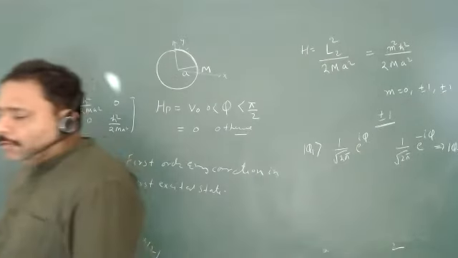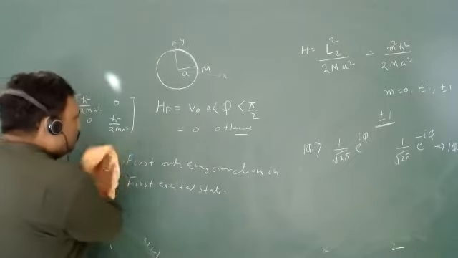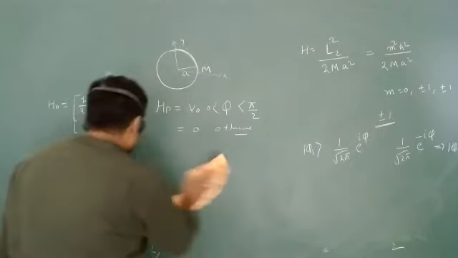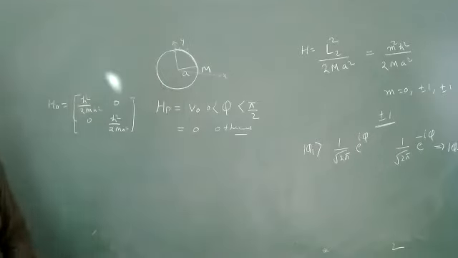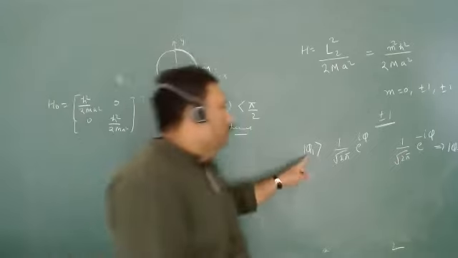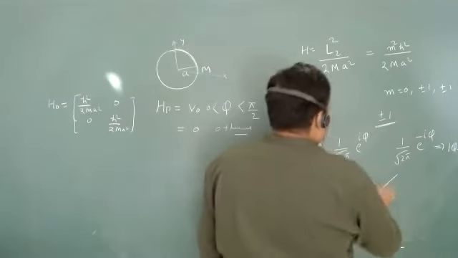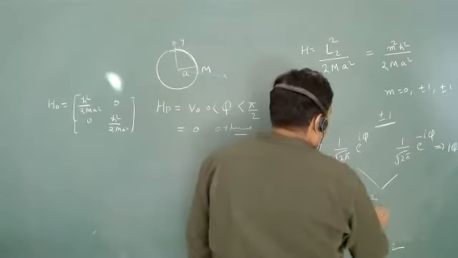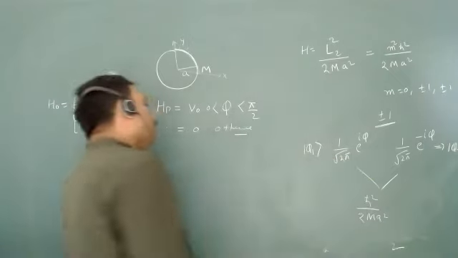Then only we can use the degenerate perturbation theory. So let us try to write this V naught matrix in a basis of phi 1 and phi 2. How many terms do I have to find? I have to find 4 terms. So what will be my first term? I have given this as 1 and this one as 2, but both are associated with the same energy eigenvalue, that is h cut square upon 2m a square. So they are doubly degenerate.